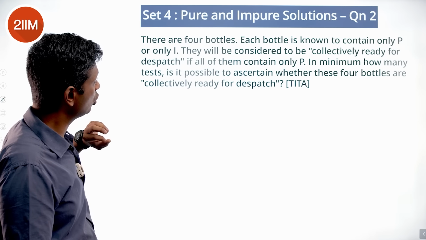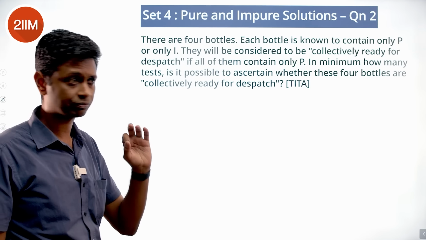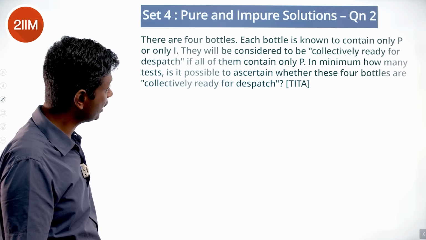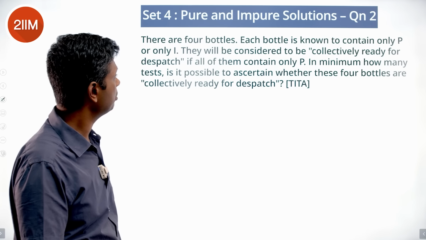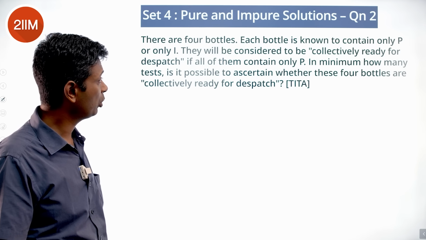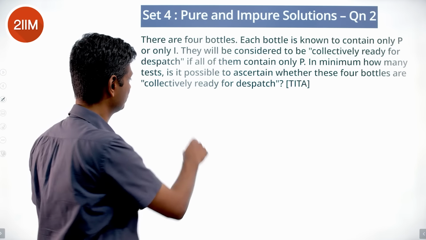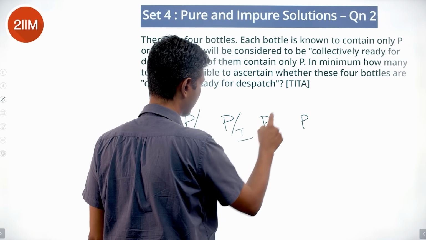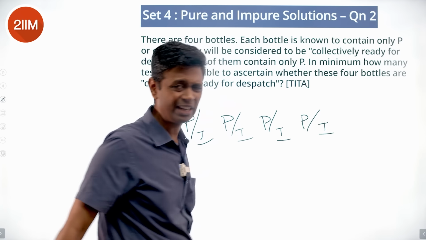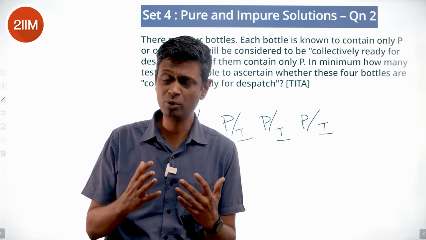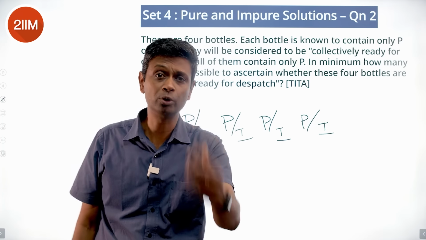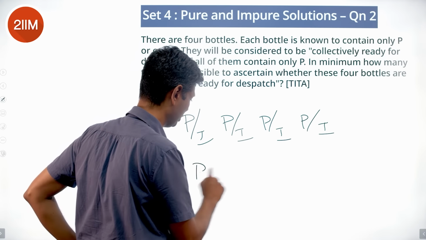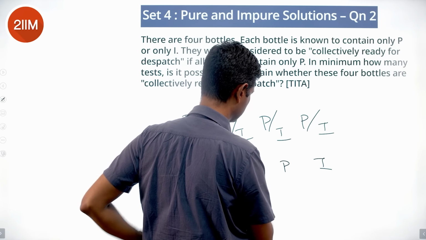4 bottles. Each bottle is known to contain only P or only I. They'll be considered to be collectively ready for dispatch if all of them contain only P. In minimum, how many tests are needed to ascertain whether these bottles are collectively ready for dispatch? So, P, P, P, P, or one of them is I. Very seemingly tricky question. It's very easy because the impurity is pure impurity. It's not 5%, 10%, 15%. So let's assume there is one impure thing. P, P, P, I. What will we do?